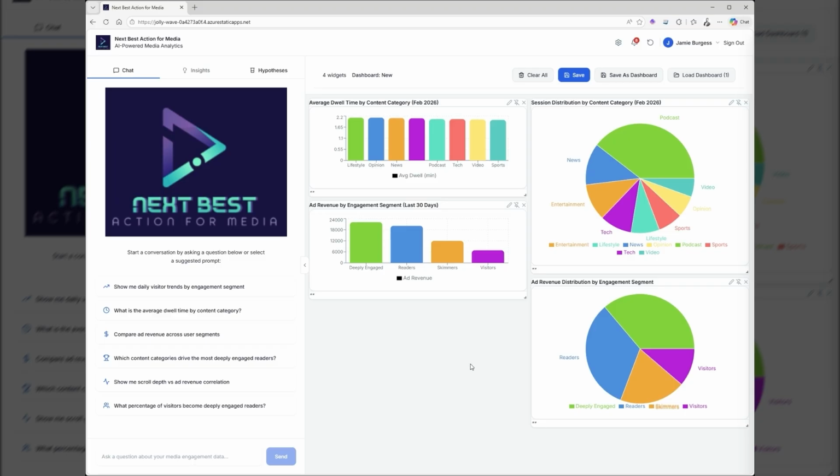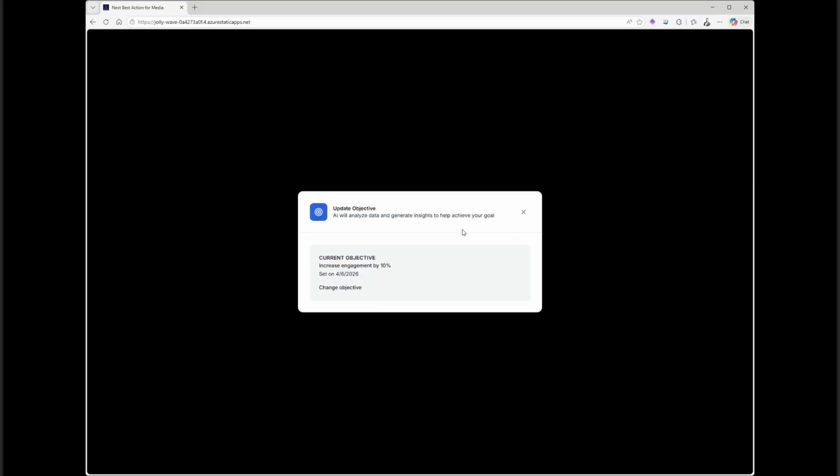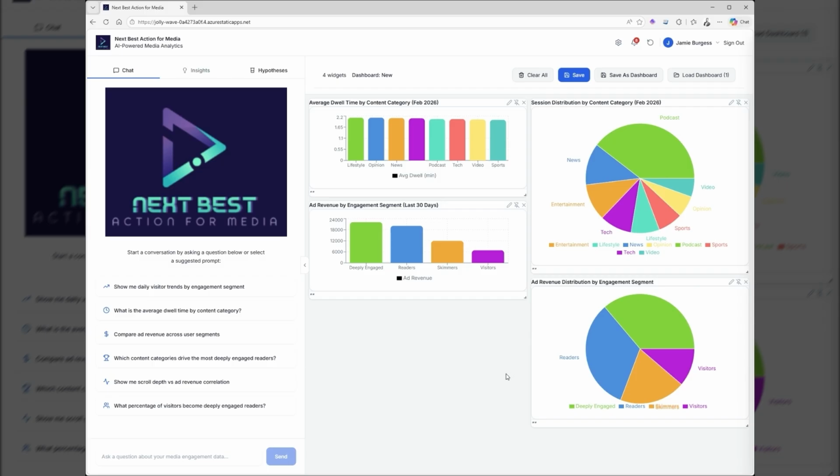As you're dropped onto the main dashboard, you can see some of these widgets that provide previous insights that we've been looking at from the data. But I wanted to take one really important step. The first thing I want to do is provide the AI and the tool with my objective. It's essentially going to be the lens through which the AI looks to achieve my goals, and it's different for every single person tied to my Entra identity, of course. So here, increase engagement by 10%. It could be reduced drop-offs, increased subscriptions, increased ad revenue, or a focus on user intent. Whatever the objective is, you can set it here, and now every time the AI agents run, they will know exactly what they're trying to achieve, but again, specific for every single user that's logged in.